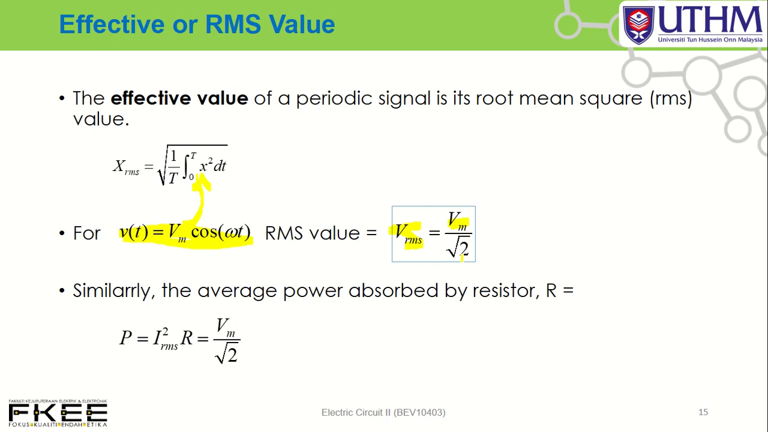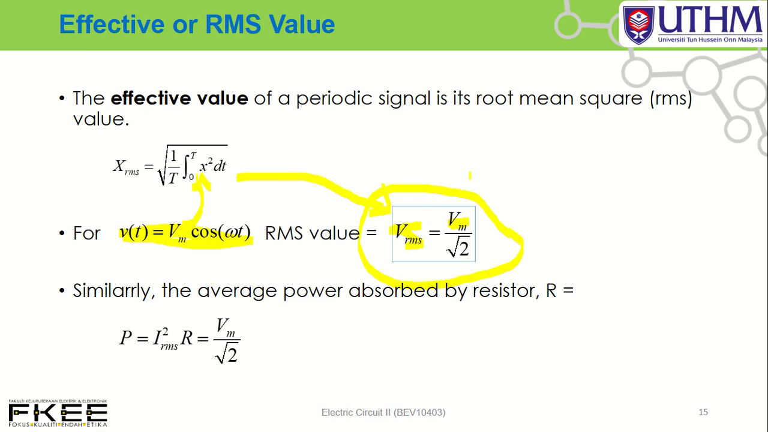You can try it on your own. Integrate this waveform: V RMS equals square root of 1 over T, integrate, in brackets Vm cos omega t, square, with respect to t, and then you solve that equation to get this value. So we can conclude that the RMS equals V maximum divided by square root 2. This one you need to remember, to get the RMS value from the waveform, Vm divided by square root 2.